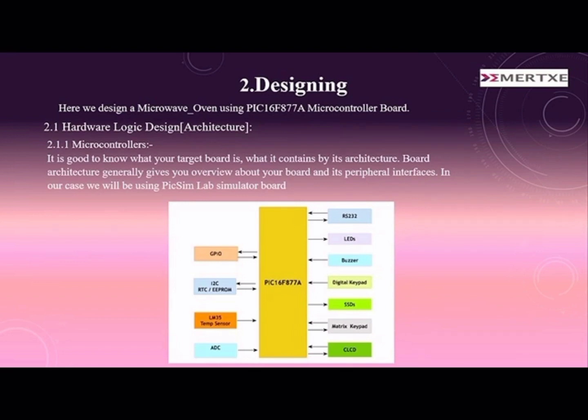It contains board features like GPIO, I2C, and RTC. These things come from electrical. The PIC microcontroller family is popular at this moment, from beginners to professionals, because it is very easy to use.